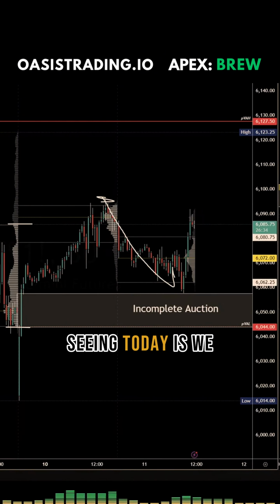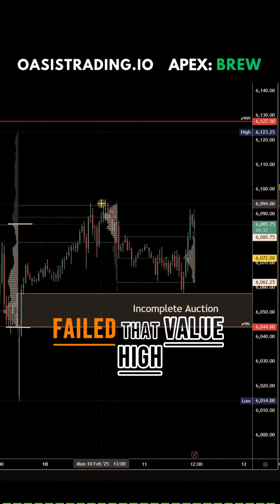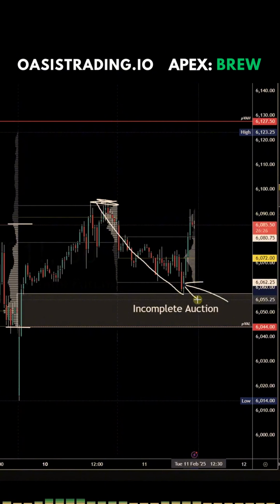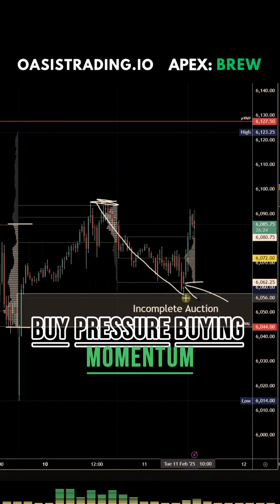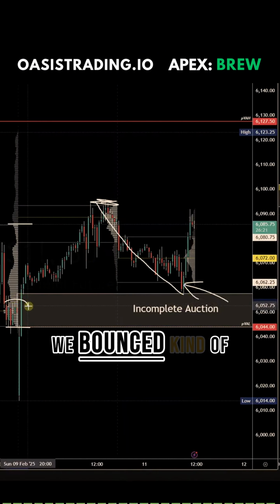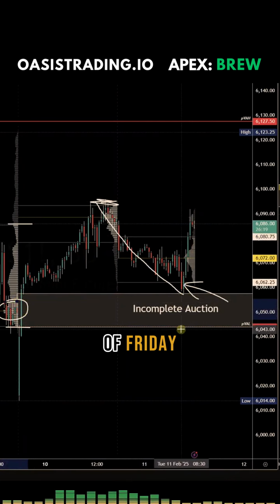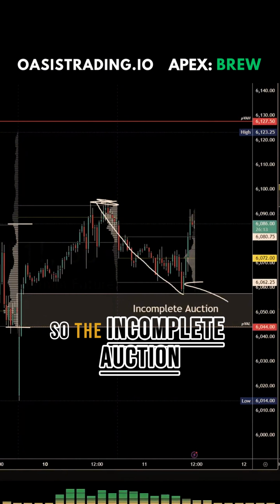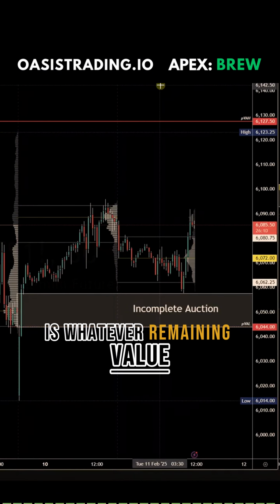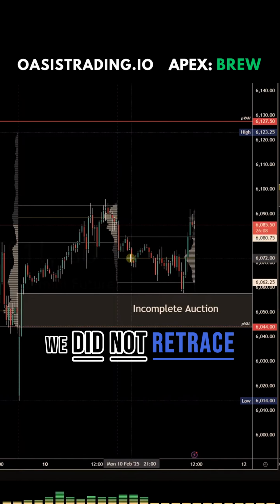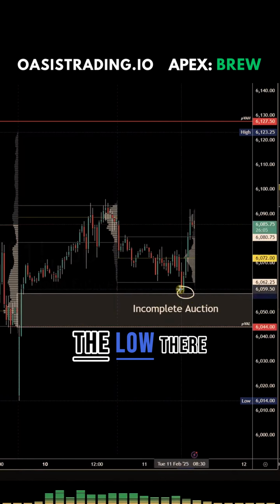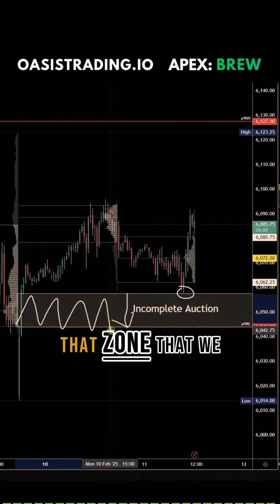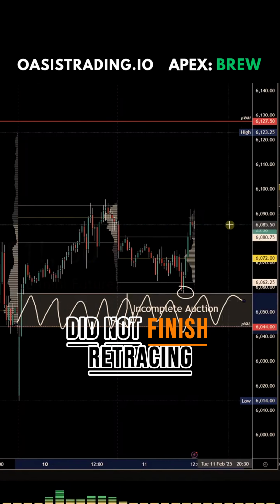But what we are seeing today is we failed that value high. We started to come down, but then we had a lot of buy pressure, buying momentum, bouncing early. We bounced off that POC node of Friday instead of making it all the way back down to that value low. So the incomplete auction is whatever remaining value we did not retrace. If we take the low there and mark it down to that value low, this would be the incomplete auction, that zone that we did not finish retracing.